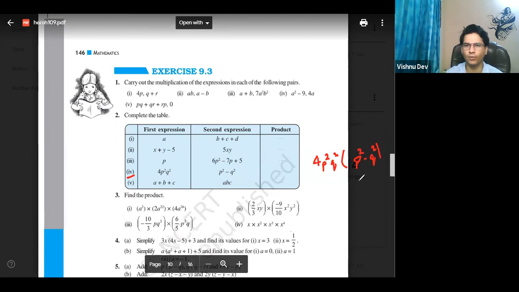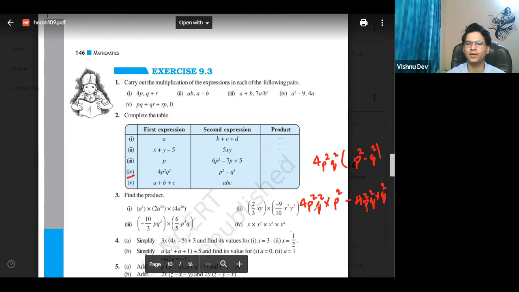Again, same property, which is distributive property. So 4p square q square into, distributive property, this into this, into p square, minus, plus into minus minus 4 p square q square into q square.